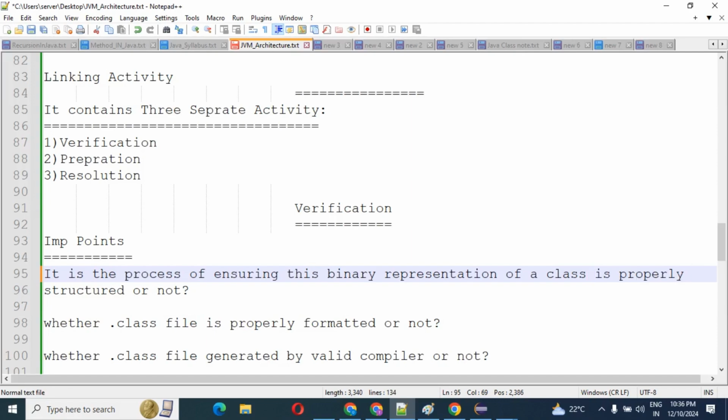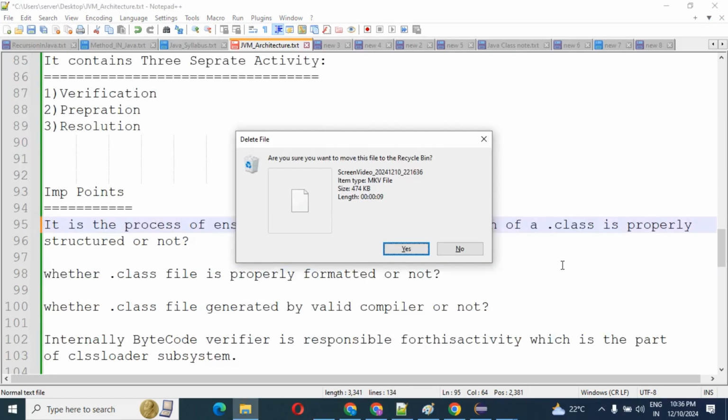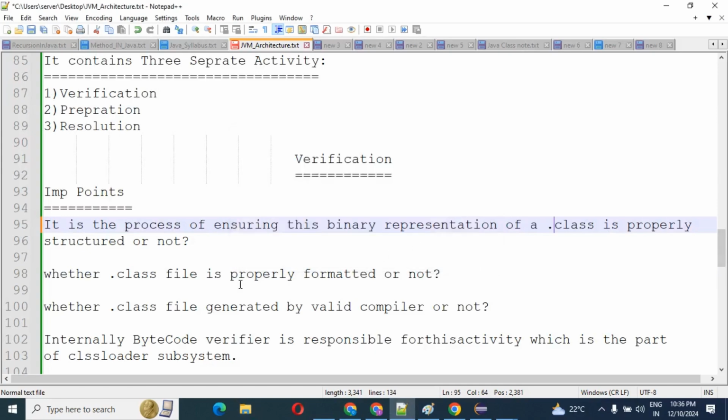First point, keep in mind, this is what verification does internally. Then it checks whether the .class file was generated by a valid compiler or not.